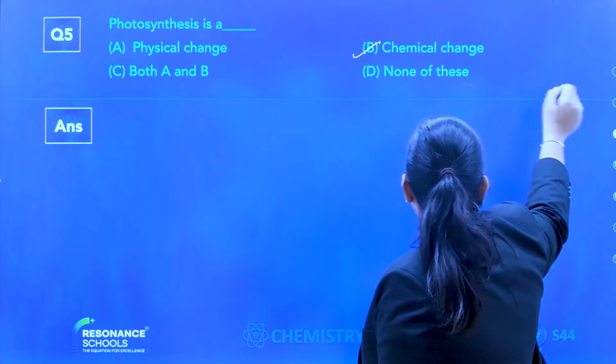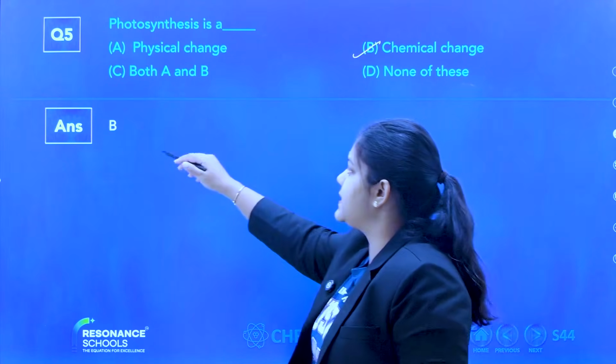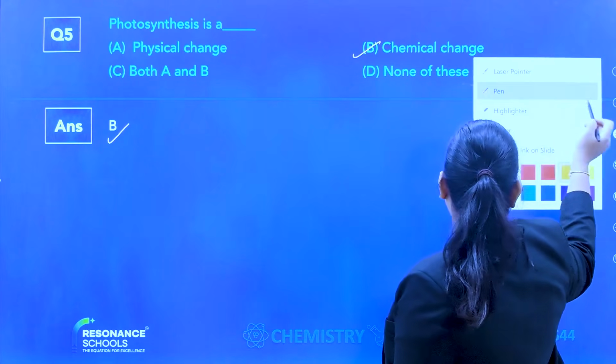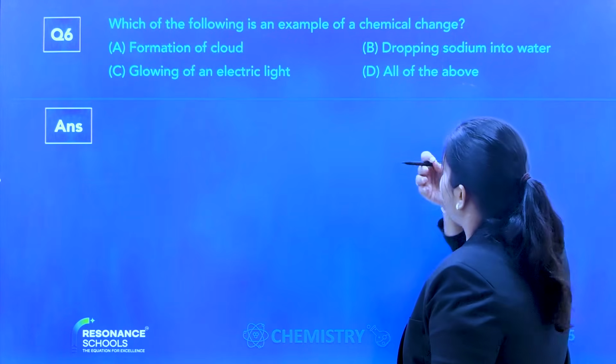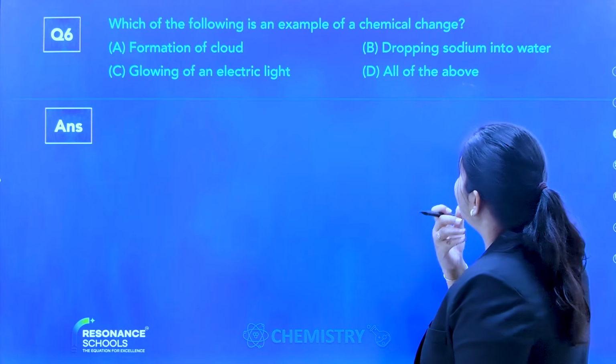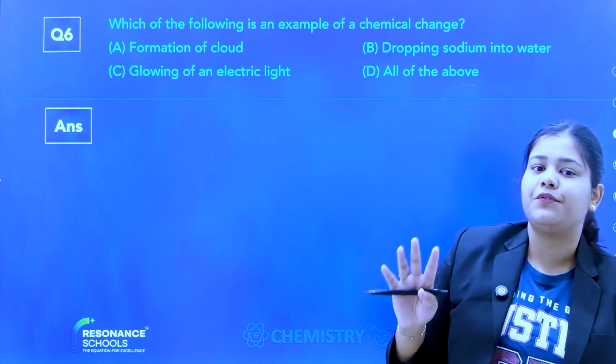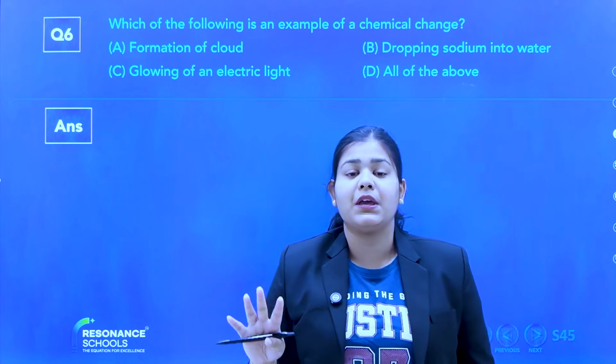So photosynthesis is a chemical process because there is a reaction inside the plants to make the food. Which of the following is an example of chemical change? Out of all four, you have to give the option which is the example of chemical change.